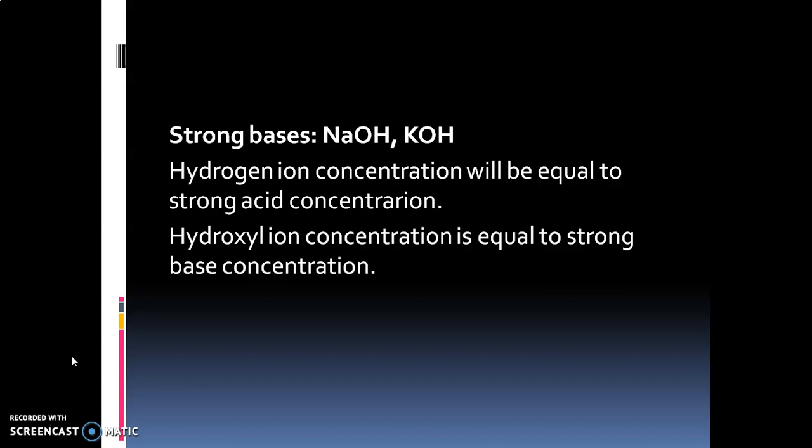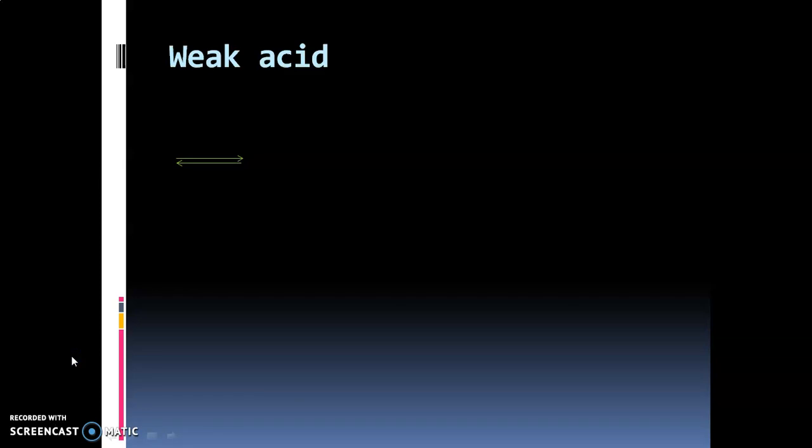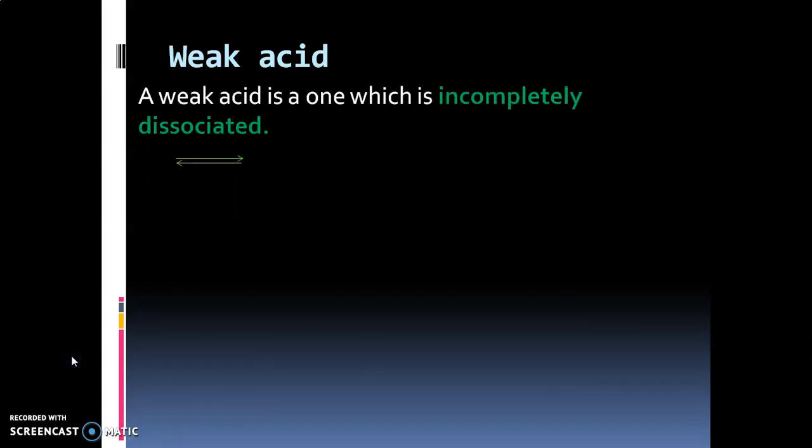Thus H+ is indicative of total acid concentration, whereas OH- is indicative of total base concentration. What is a weak acid? A weak acid is one which is incompletely dissociated. So in the case of a weak acid, a reversible arrow is always shown because they are incompletely dissociated.